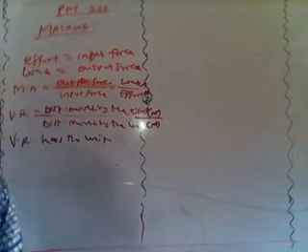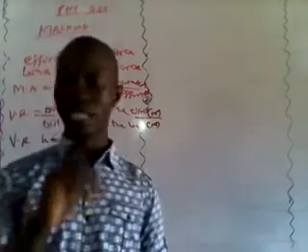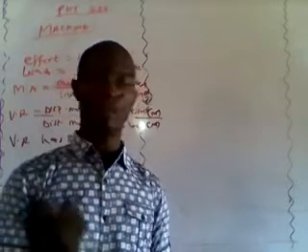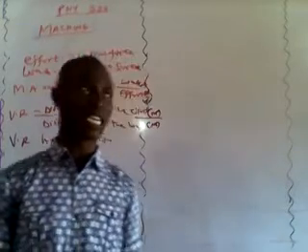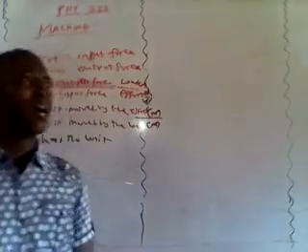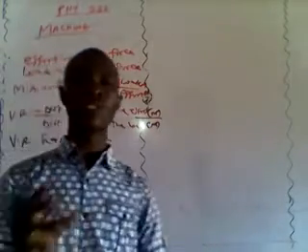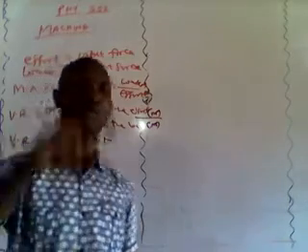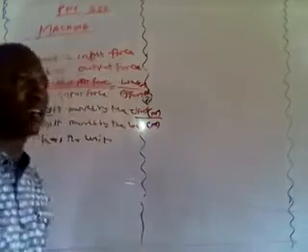Now, one of the major things that affect the performance of a machine is friction, or frictional force. Don't forget, you did frictional force in SSS1. And what is frictional force? That is a force that exists between the surfaces of two bodies that are in contact and tries to oppose the motion of one over the other.